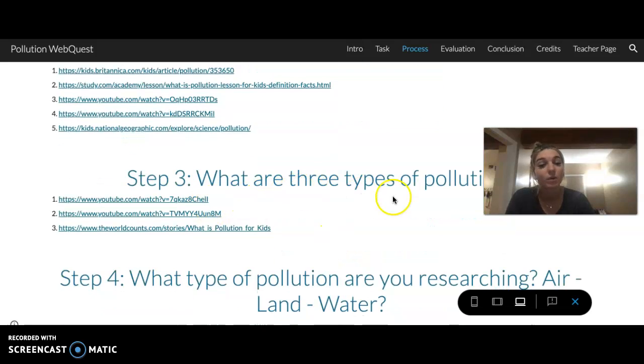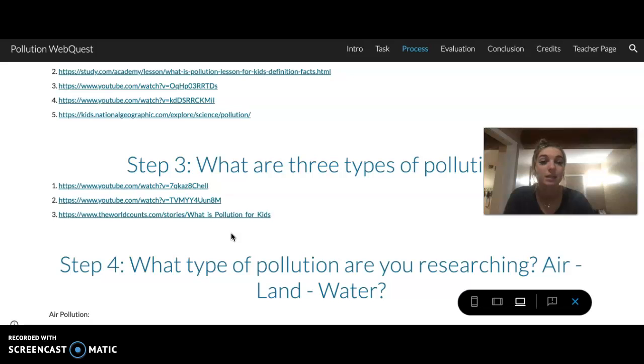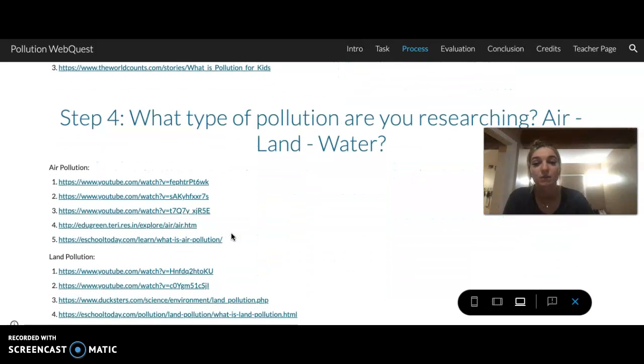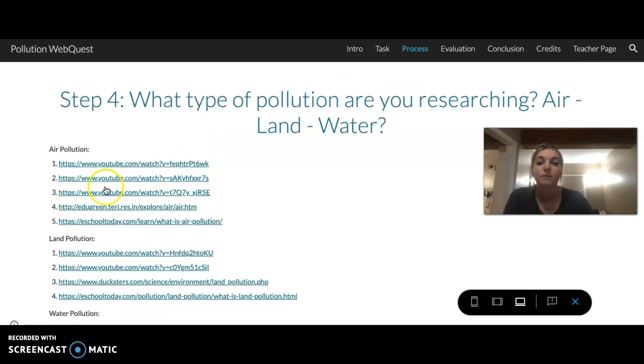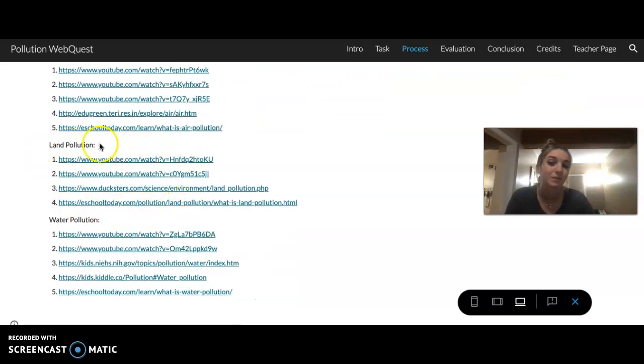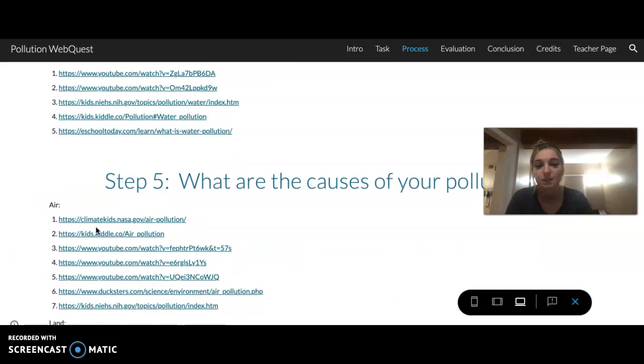Step 3, what are 3 types of pollution? I have, again, articles and some videos that you can look at. I want you to answer that question again on the worksheet and so forth. You're going to do the same thing for every step. Every step I did include links and articles. These I have specifically for air pollution. These are specifically for land pollution. And these are water pollution. I tried to keep it as organized as I could for you guys.